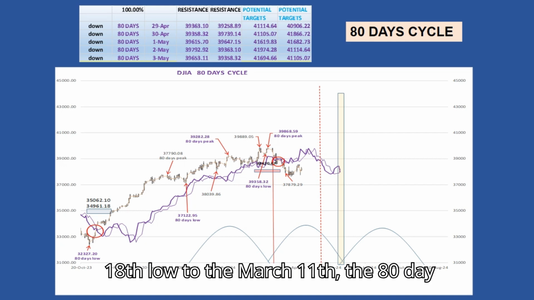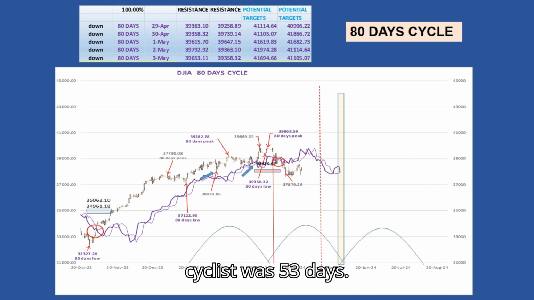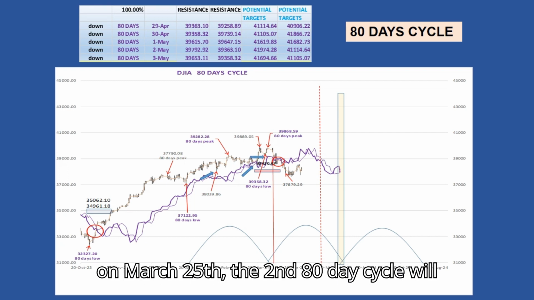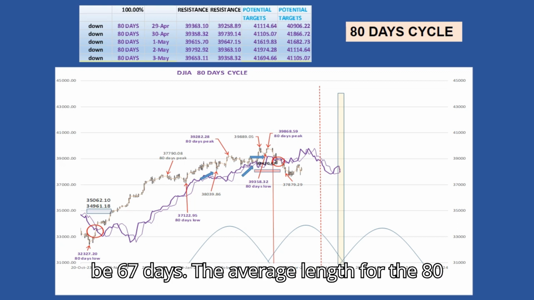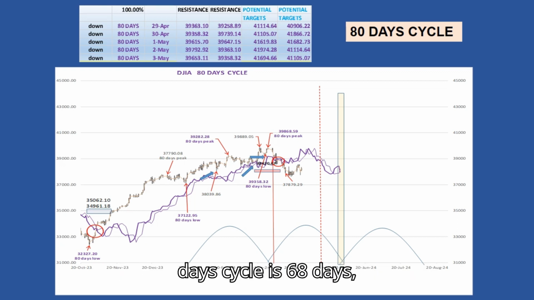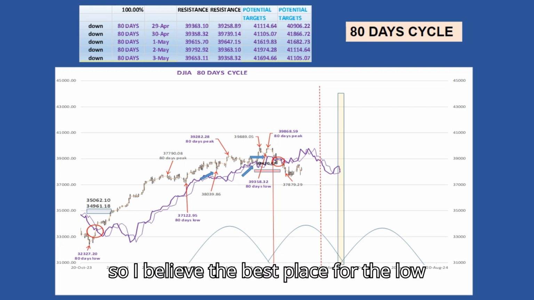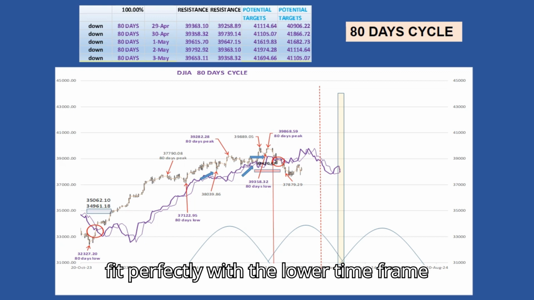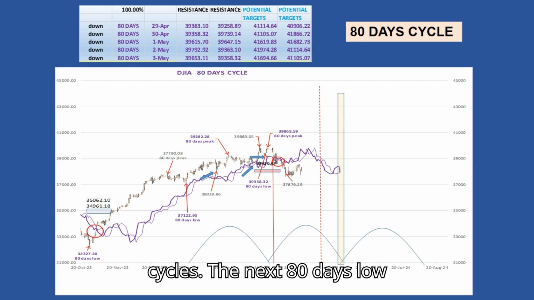Let's go to the 80-day cycle. From the January 18th low to March 11th, the 80-day cycle is 53 days. But by placing the last 80-day cycle low on March 25th, the second 80-day cycle will be 67 days, and the average length for the 80-day cycle is 68 days. So I believe the best place for the low will be March 25th, which will also fit perfectly with the lower time frame cycles.